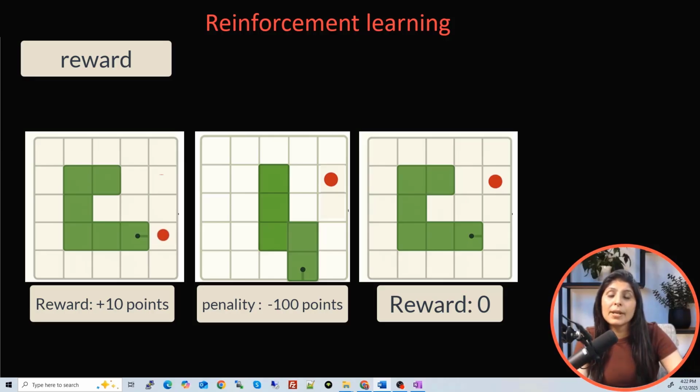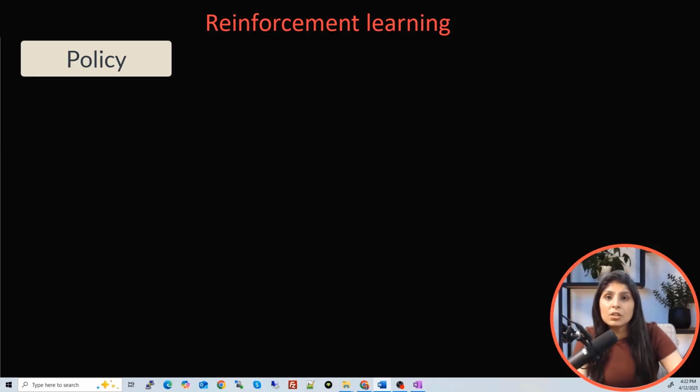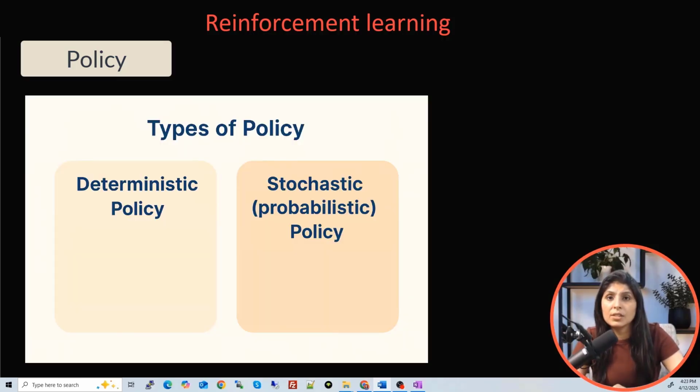Now let's talk about the brain behind the agent's decision, which is policy. A policy is a strategy or a rule book that the agent follows to decide what action to take in a given state. Policy behaves like the agent's brain that tells the agent that if I see this situation, if I see this state, then I should take this action. As the agent learns, its policy improves. And there are two types of policy. The first one is deterministic policy, and the second one is stochastic policy, which is also known as probabilistic policy. Now let's see what these two policies mean.